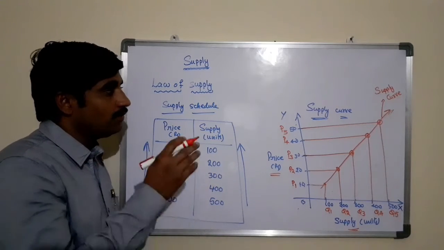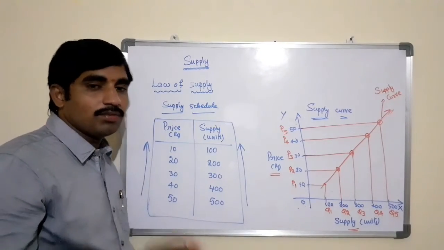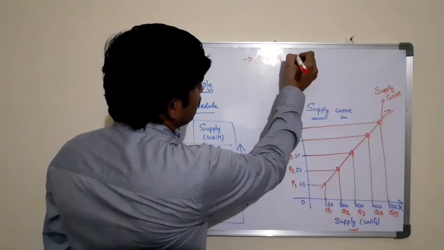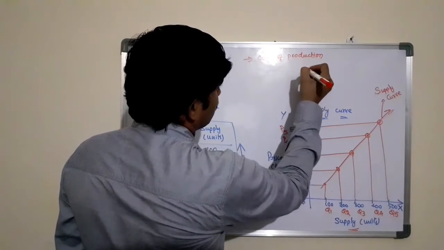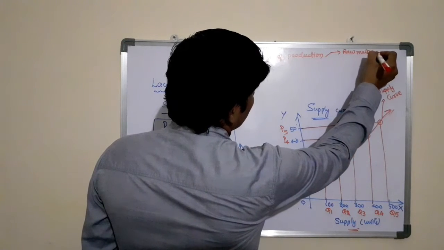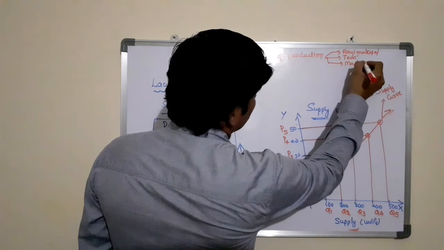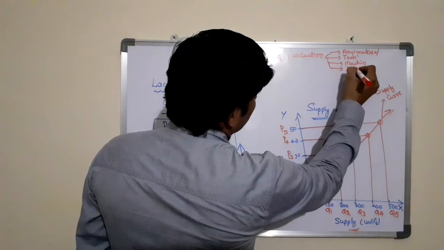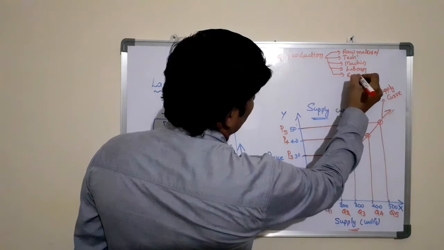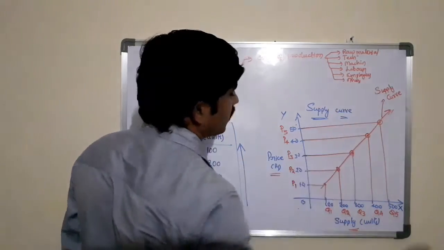The assumption of this operation of supply is that other things remain constant. Other determinants of the product are constant, like the cost of production. Cost of production includes purchase of raw material, the technology that we are using, the machinery that we are using, labor, employees' salaries, and other factors of production, which should be constant.